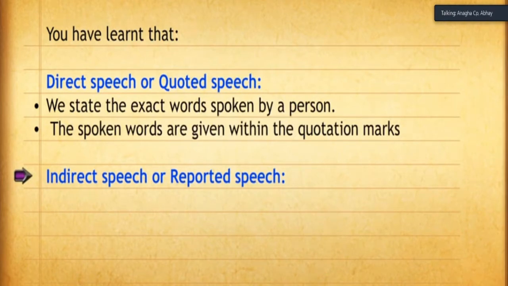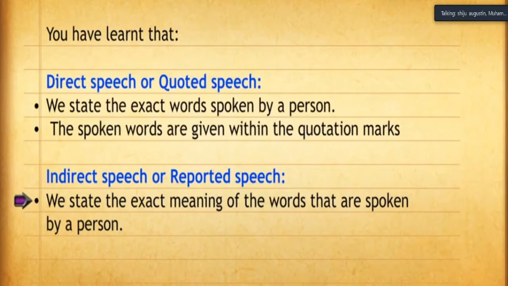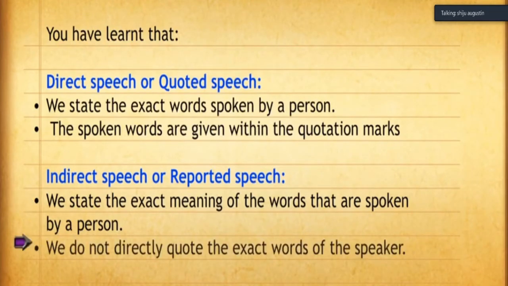In indirect speech or reported speech, we state the exact meaning of the words that are spoken by a person, but without directly quoting the exact words of the speaker. We do not directly quote the exact words of the speaker.